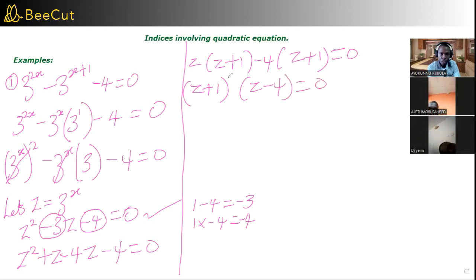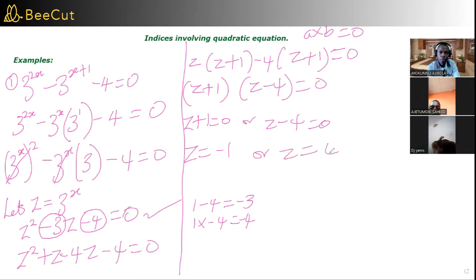So this means this bracket times this bracket equals 0. If you are multiplying two things to be 0, A times B equals 0, under what condition can that be? Either A is 0 and it multiplies the number B to be 0, or B is 0 and it multiplies the number A to be 0, or both of them are 0. So you can say the first one is 0 or the second one is 0. That means Z plus 1 equals 0, or Z minus 4 equals 0. That is under the condition that the multiplication of the two can give us 0. So now you have Z equals negative 1, or Z equals 4.